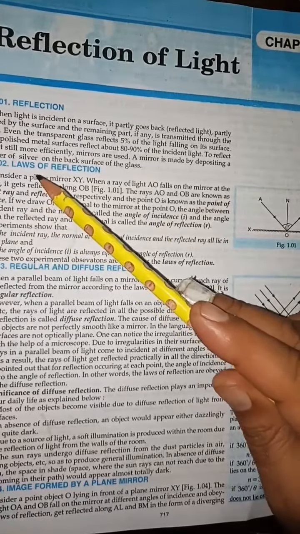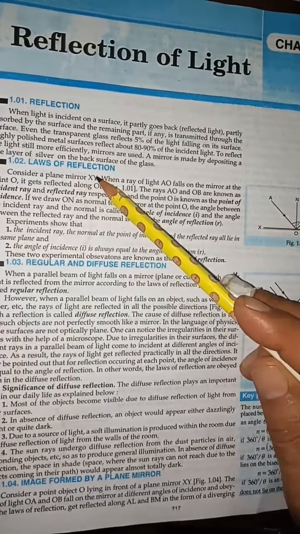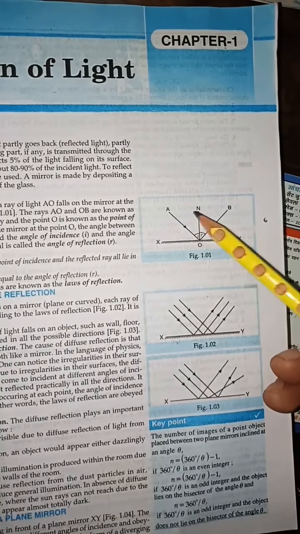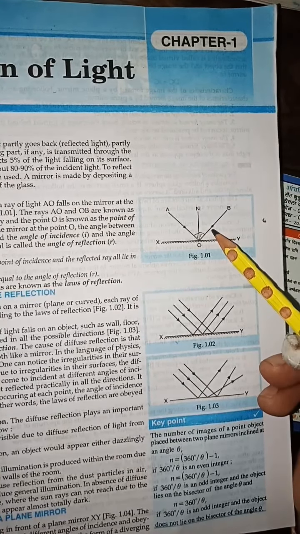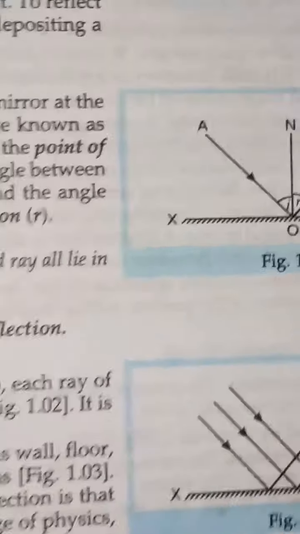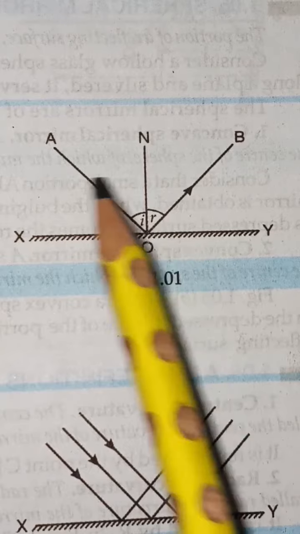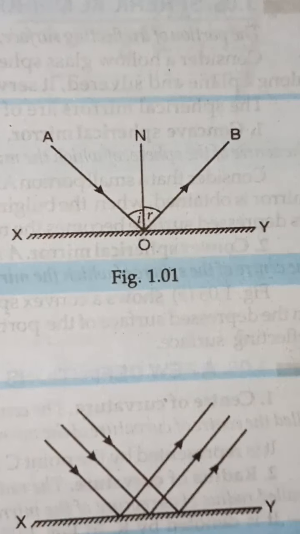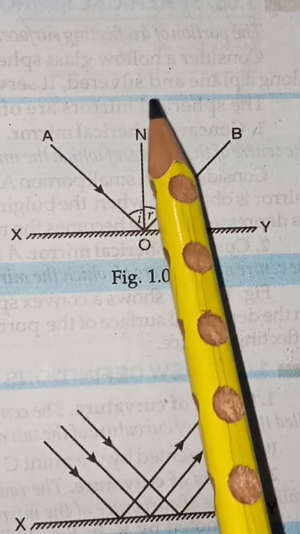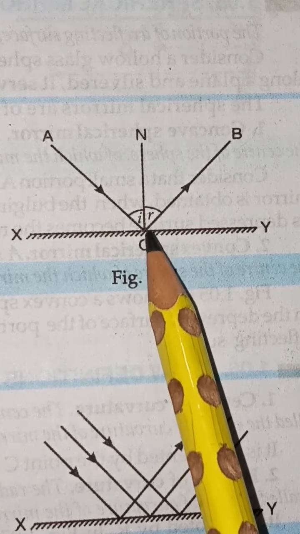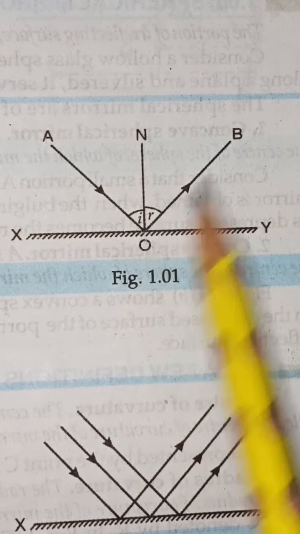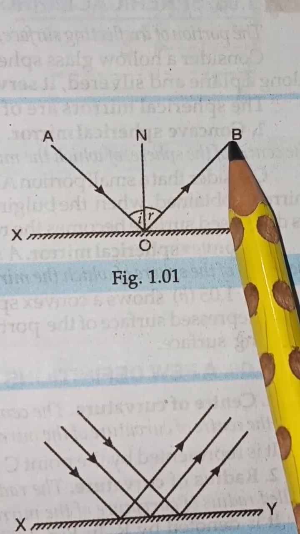Now the question comes to the laws of reflection. How does reflection take place? You have studied the laws of reflection in your previous classes. To define the law of reflection, you must know some basic concepts. XY is a reflecting surface, AB is called the incident ray, ON is called the normal, point O is called the point of incidence, and OB is called the reflected ray.